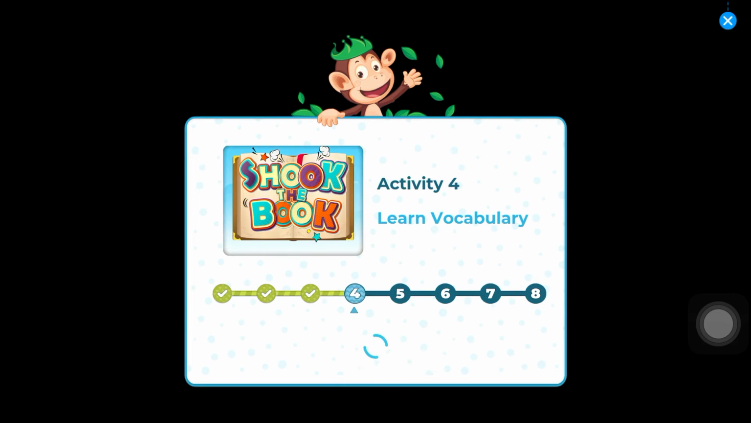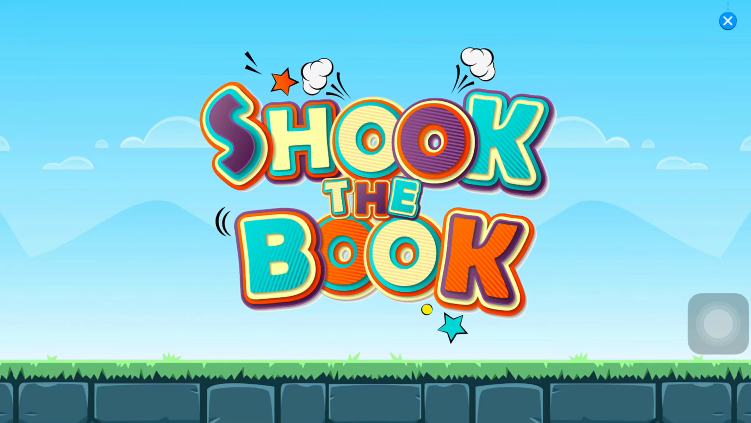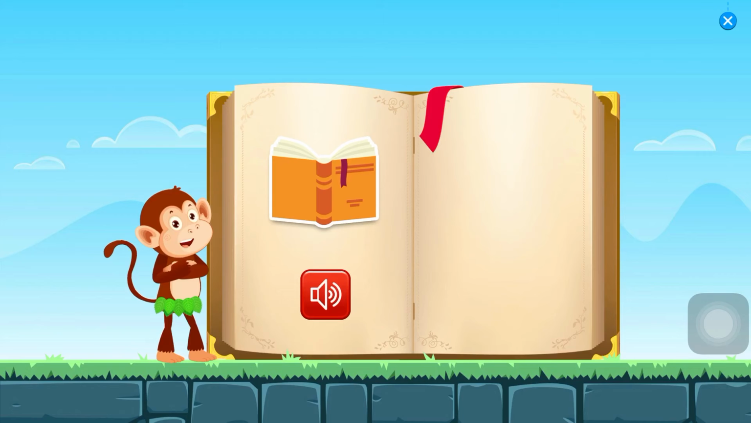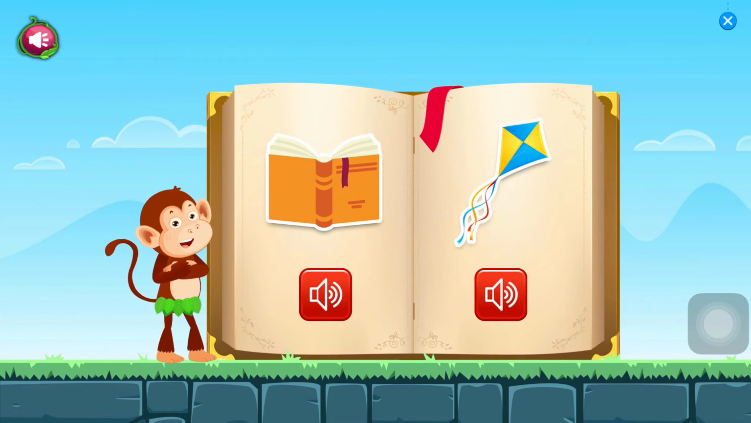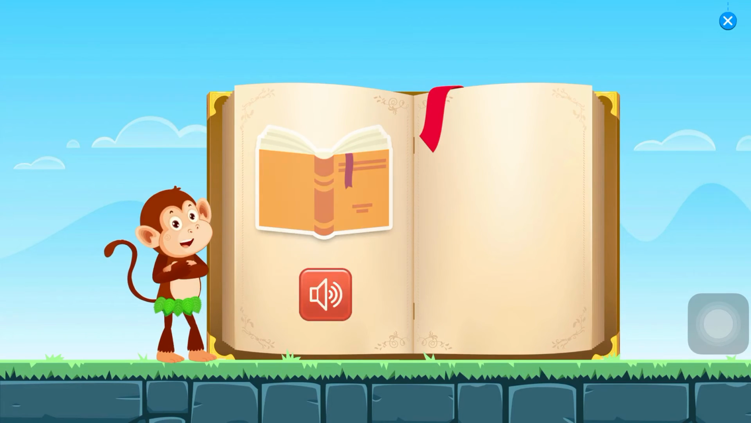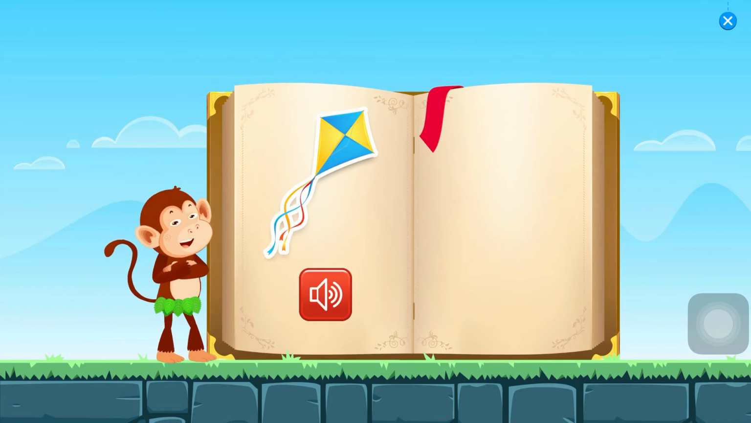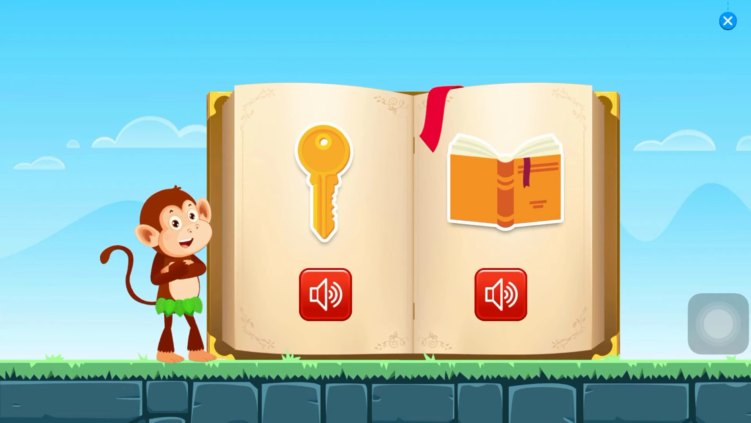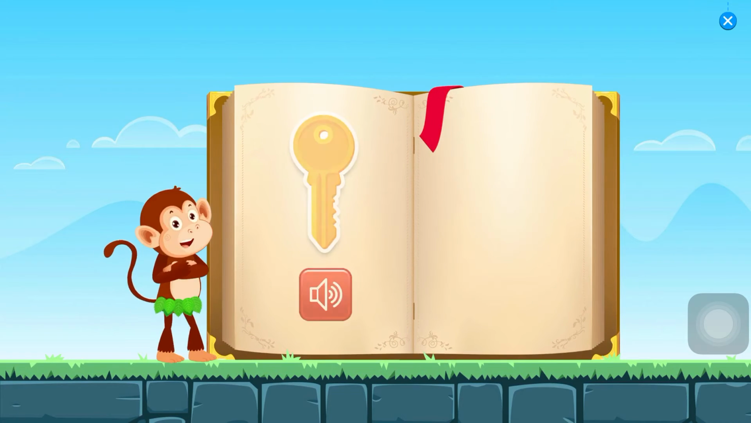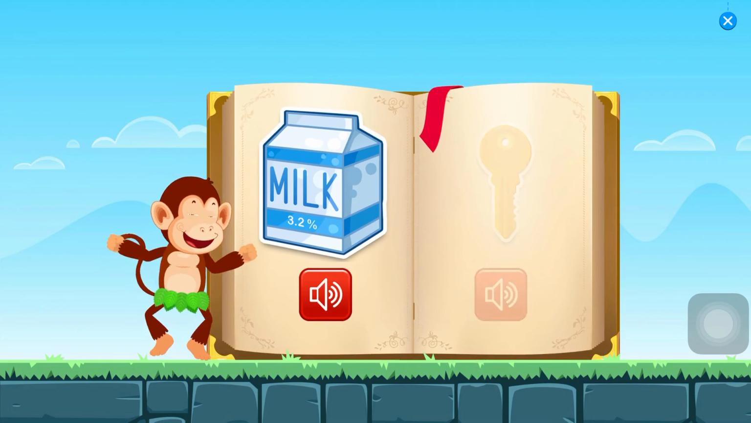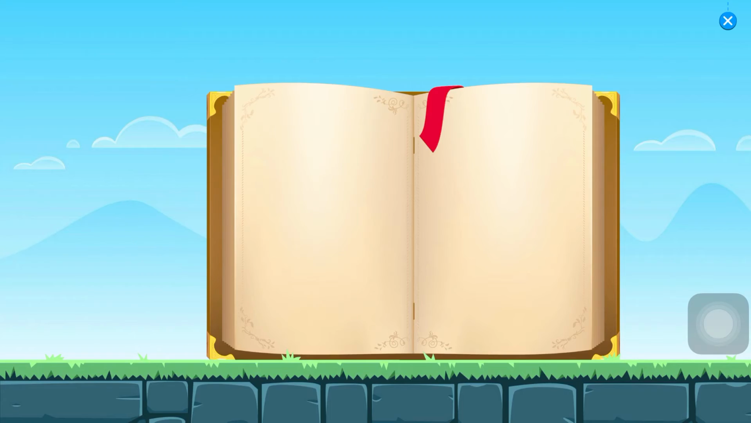Activity 4. Learn vocabulary. Tap on book. Yahoo! Tap on Kite. Yahoo! Tap on Key. Yahoo! Tap on Milk. Yahoo! Good job.